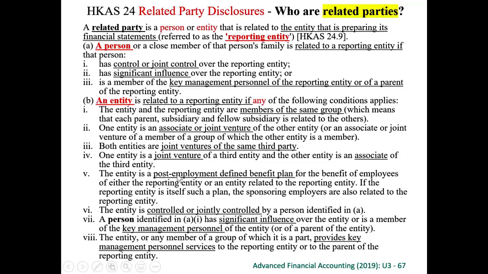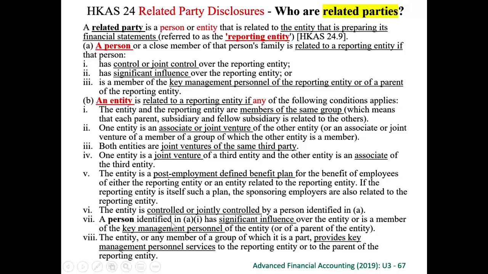If the entity is a post-employment defined benefit plan for the benefit of the employees of either the reporting entity or an entity related to the reporting entity, then we are related parties. If the entity is controlled or jointly controlled by a person identified in A, so I'm a person and I have control of entity A and entity B, then entity A and entity B are related parties. They are fellow subsidiaries or fellow joint ventures under a person, not under an entity, and still they are related parties.